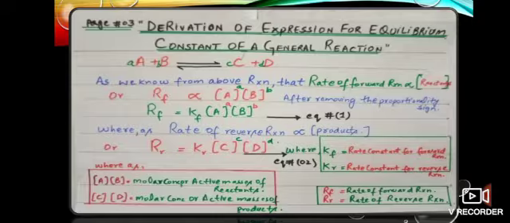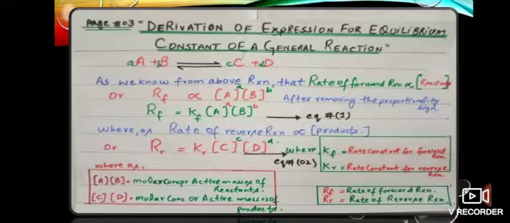As we know from the above reaction, the rate of forward reaction has a direct relation with the concentration of reactants. It means if there are reactants, they will react together and the reaction will go in the forward direction and give us products. So we can say that the rate of forward reaction is directly proportional to the concentration of reactants.